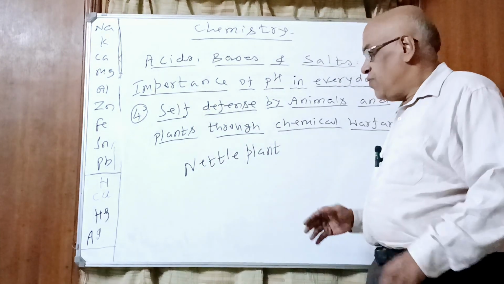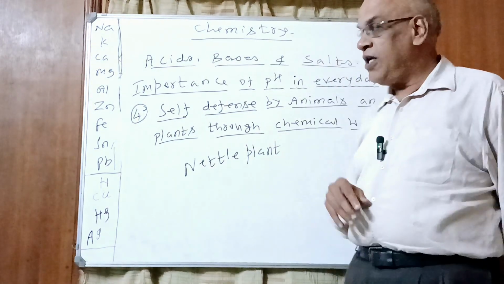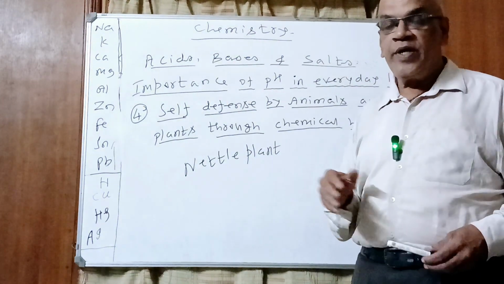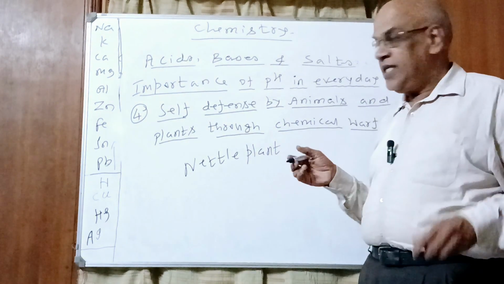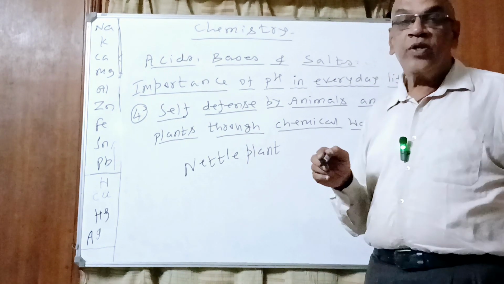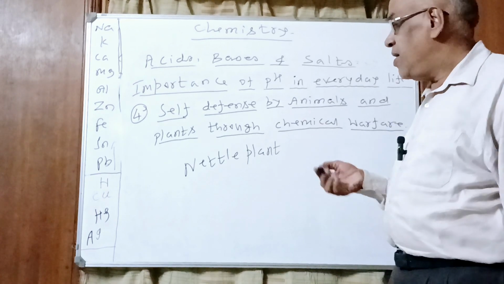They secrete acid into our body, which causes severe pain, that is, immense pain and burning.